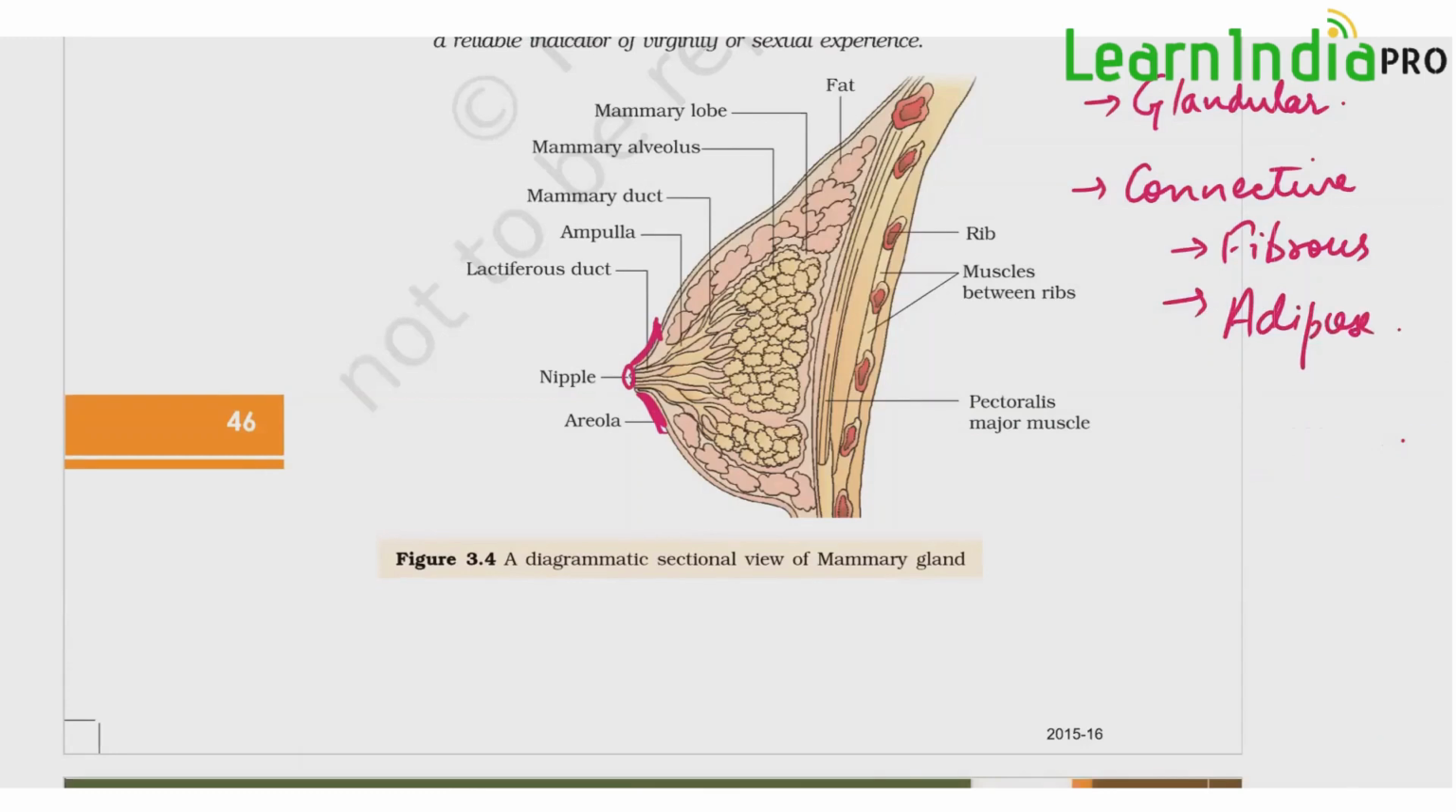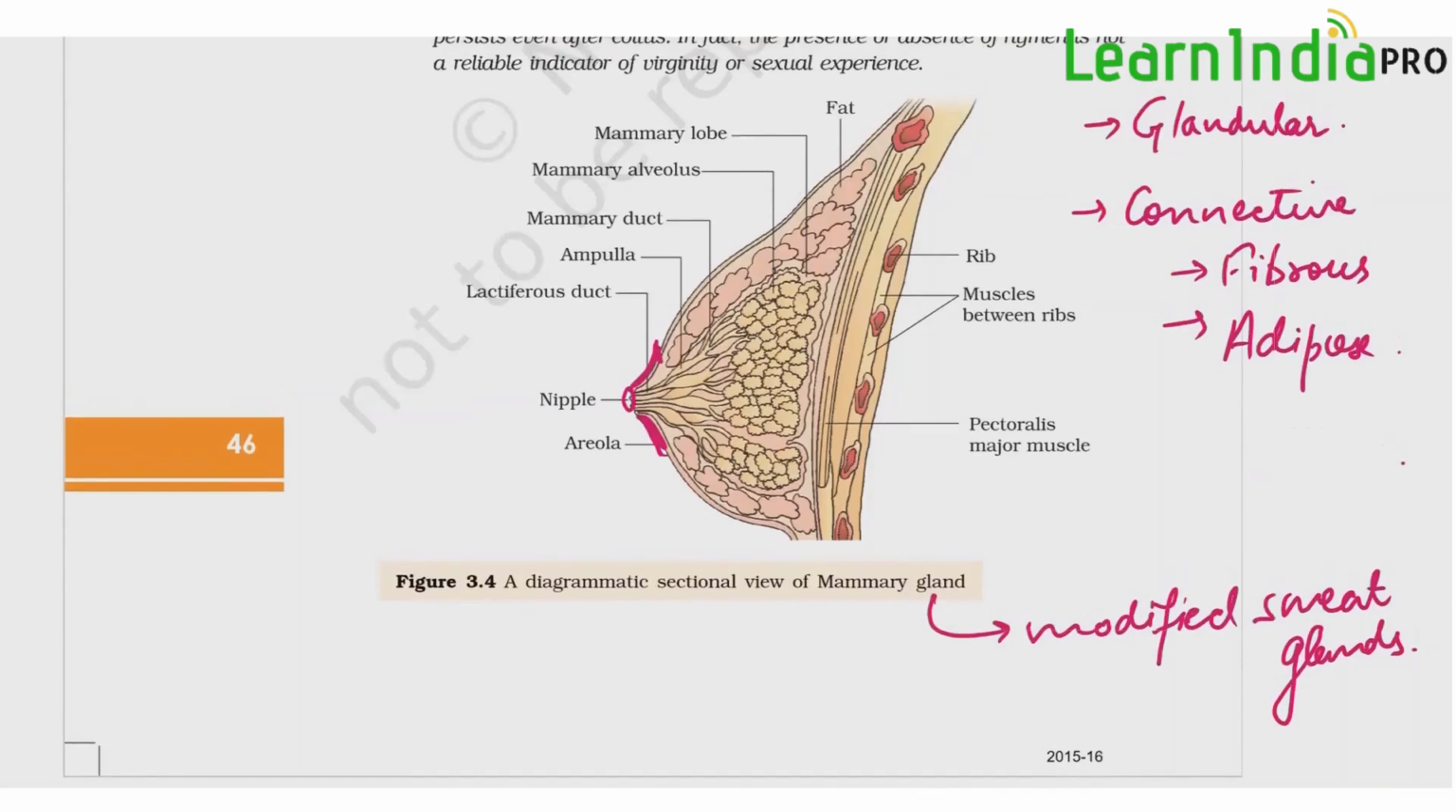They are said to be modified sweat glands. Next is the glandular tissue. Each mammary gland possesses mammary lobes. The complete gland is divided into mammary lobes, so first is this lobe division.